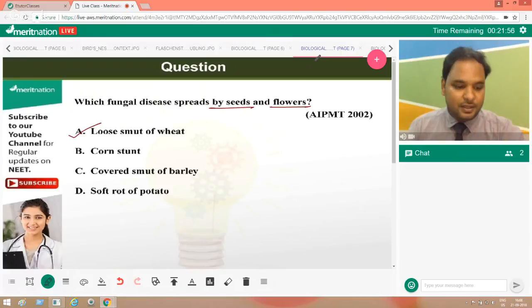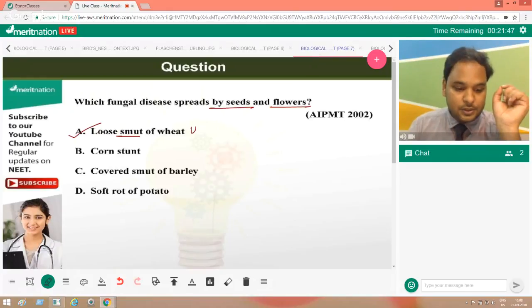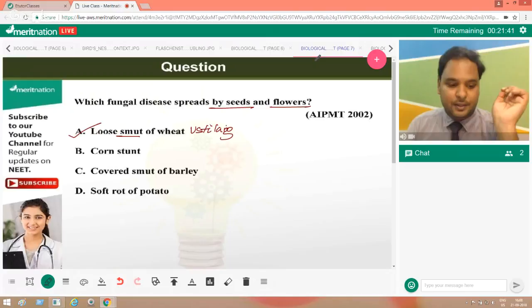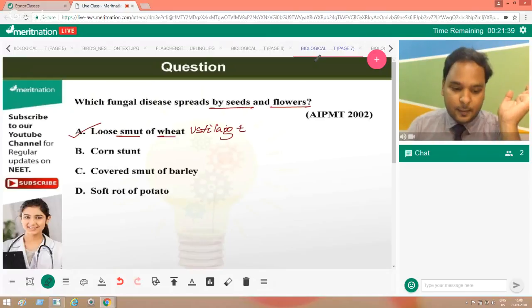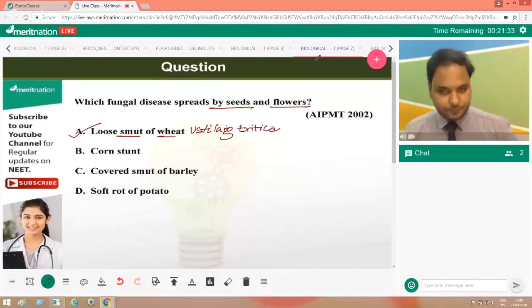Smut is caused by a particular fungus called Ustilago, and because it's there in wheat, it's called Ustilago tritici. It's normally spread by seeds and flowers.